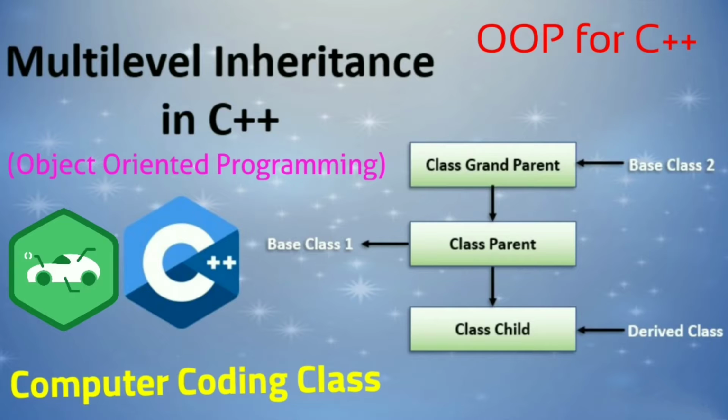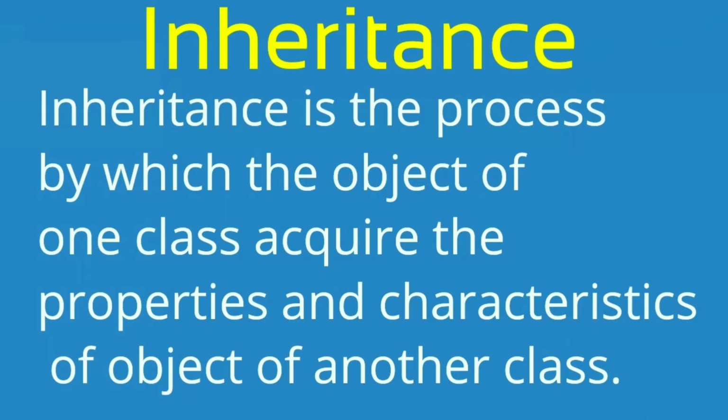Today our topic is multi-level inheritance in C++. It is one of the most important characteristics of object-oriented programming. Inheritance is the process of transferring characteristics and properties from one generation to another, from ancestor to successor.